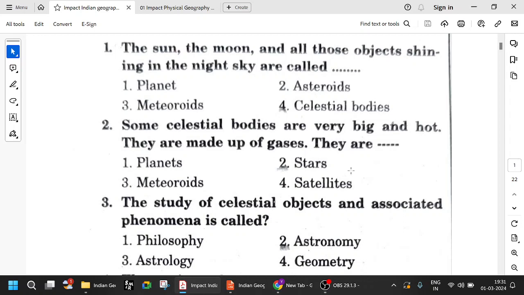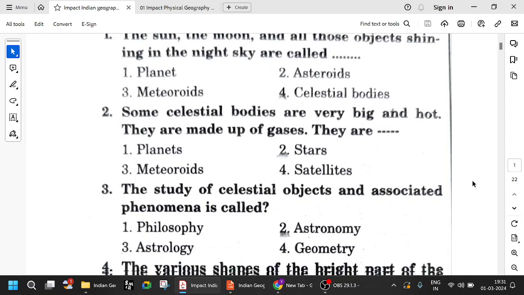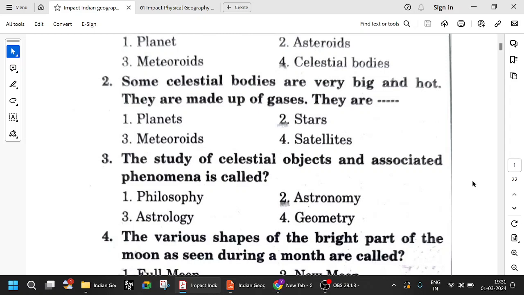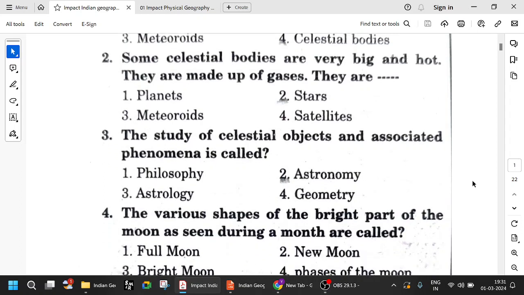Stars. In our solar system, the Sun is the only star. Our nearest star is Proxima Centauri. Proxima Centauri is also frequently asked. Try to remember. The study of celestial bodies and associated phenomena is called astronomy. Remember, the study of celestial bodies and these phenomena is called astronomy.